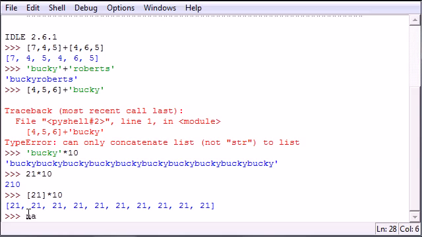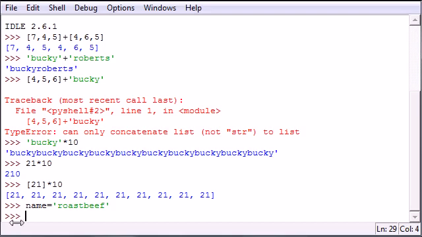So let's have a variable name and set it to a string. Actually, I'm getting sick of Bucky. Just roast beef. There we go. Now the variable name has the value roast beef.